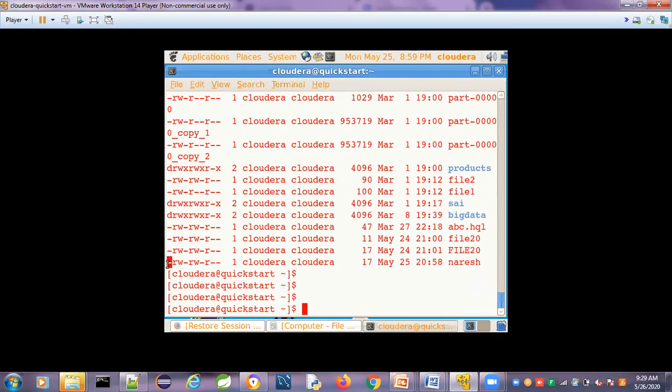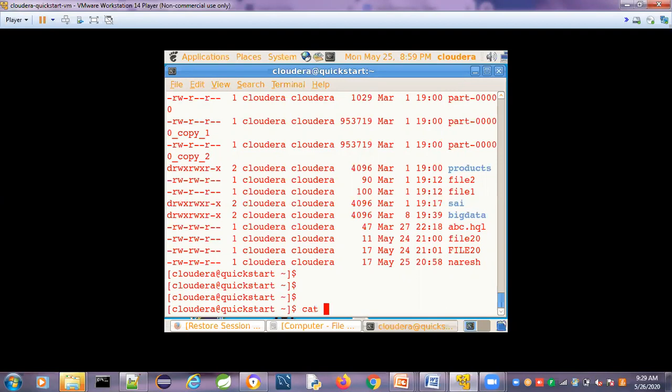We have discussed that the first symbol, whether it is a hyphen or a d, indicates the type of the file. This hyphen indicates that it is a normal or regular file. These are the permissions, and this is the number of links, who the user is, and which group he belongs to. Then at what time he created it, the size, and the name of the file are all present. So with the help of the cat command, we can create the file.